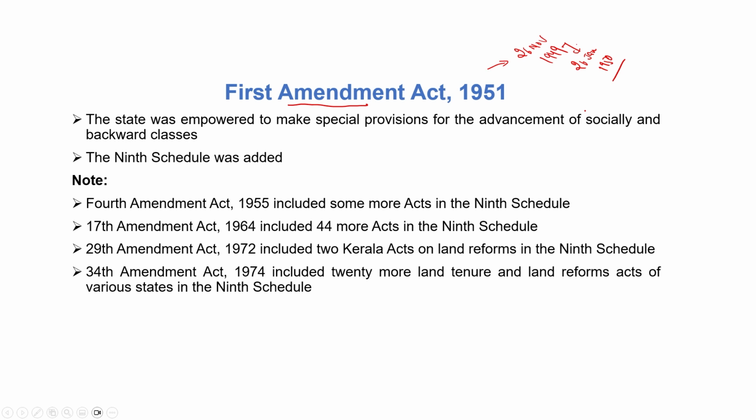Clear? So our constitution was formed on 26th November 1949, and on 26th January 1950 it was enforced in India. Till now it has been around 74 years. The constitution was formed 74 years ago.